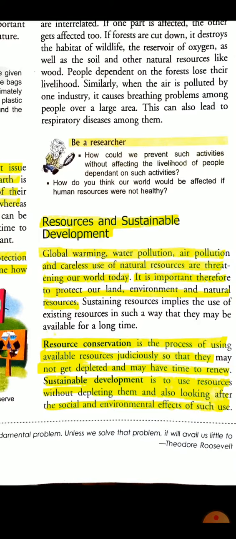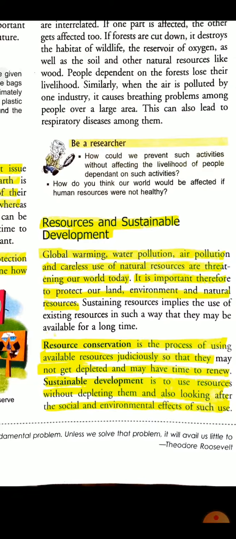Resource conservation is the process of using available resources judiciously so that they do not get depleted and have time to renew. Now, what is sustainable development? Sustainable development is to use resources without depleting them and also looking after the social and environmental effects.